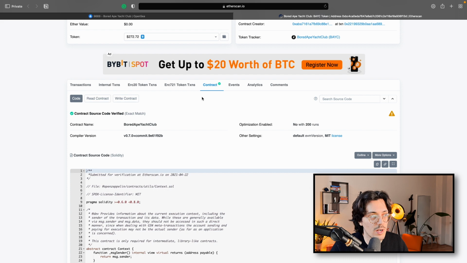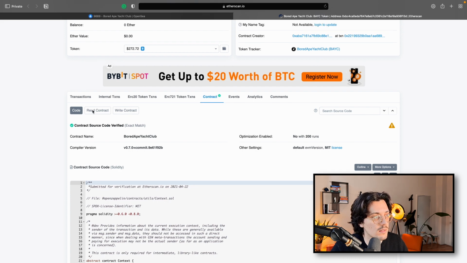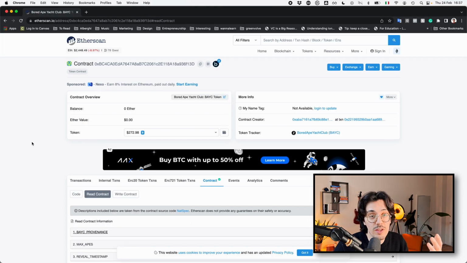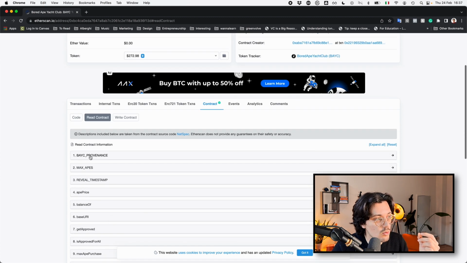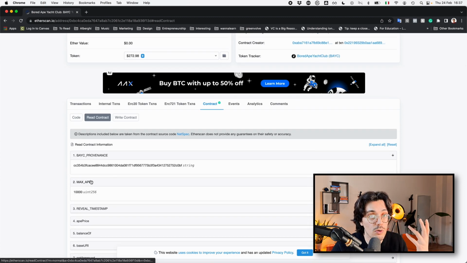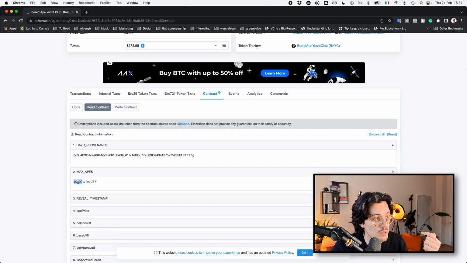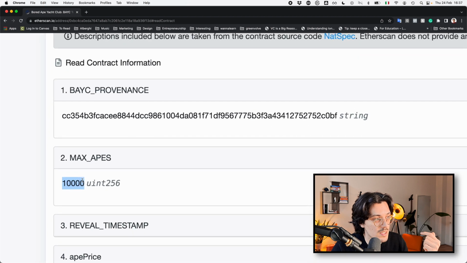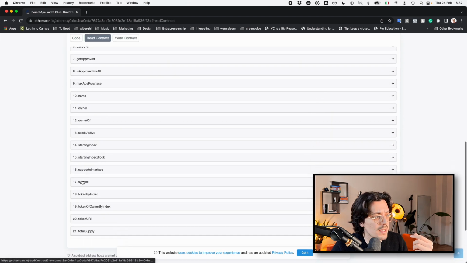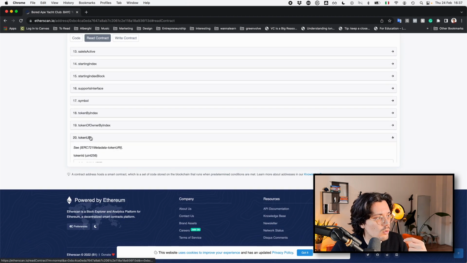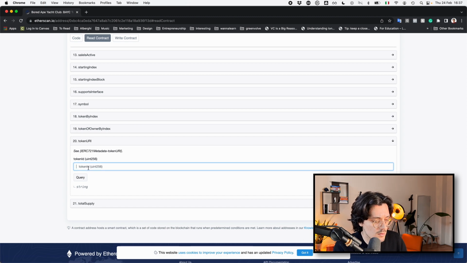If we click on contract and then read contract, then we're going to be able to pull the information right from the blockchain. You can see how these are all the information about the overall Bored Ape Yacht Club collection. For instance, we can see that there are a maximum of 10,000 apes. Now let's go pull back the monkey we had before. We go on token ID, and I think that was 9669, right? I click on query, and here we go.